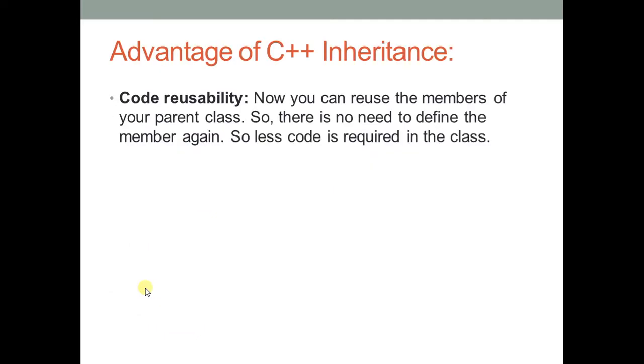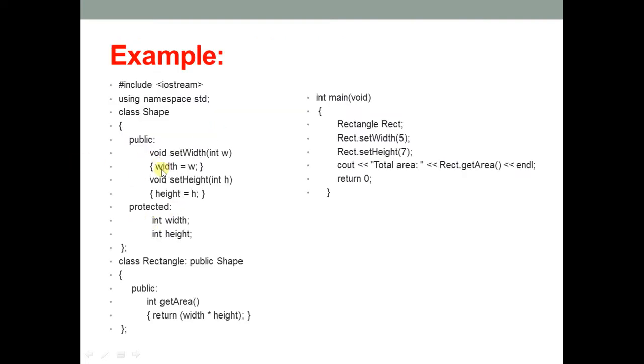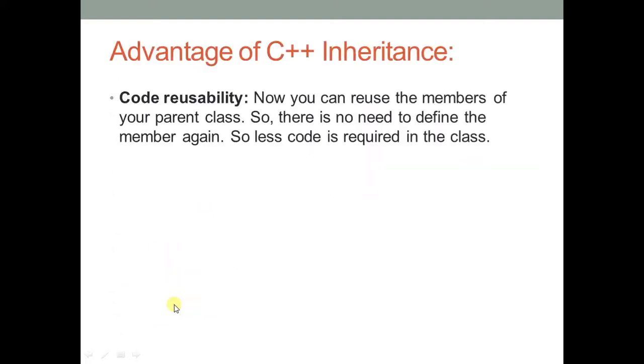Now you can see here the biggest advantage of inheritance is code reusability. Okay, so I am explaining. You can see here we can reuse the members of our parent class. How? This is how we are reusing. We are not declaring this data in the derived class, so there is no need to define the members again.